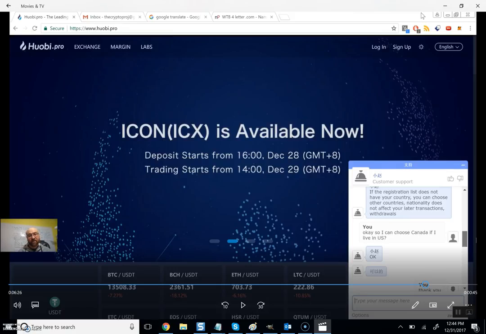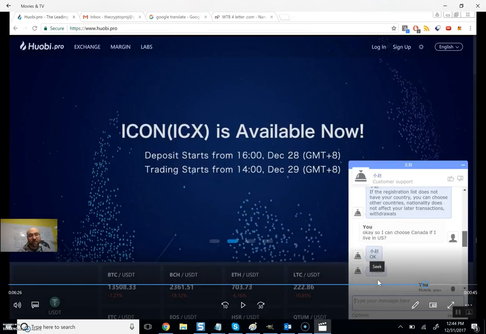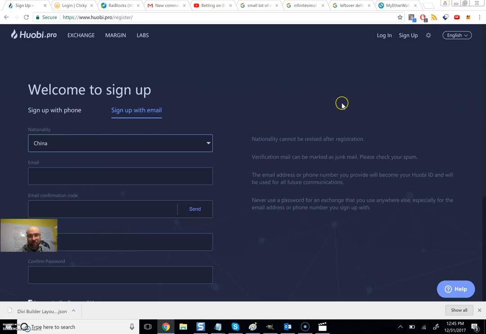The important takeaway is, as you can see in Chinese right here on the paused screenshot, this is them saying yes, I can choose Canada if I live in the US. So right there you have it from their customer support. But again, beware, because later on it could easily come back and be like, well, you put your wrong country of origin on there. Because again, nationality cannot be revised after registration.